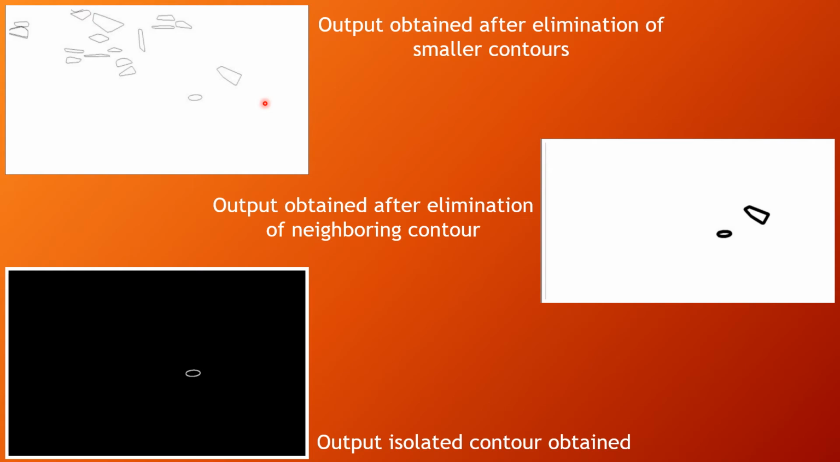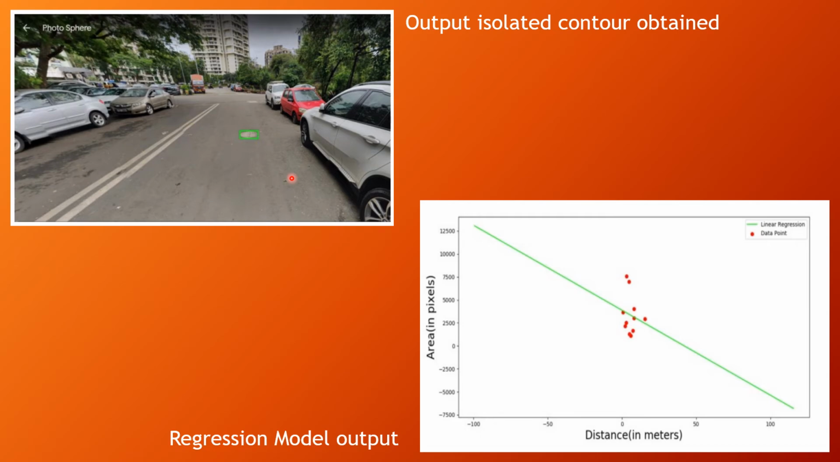The first image shows the output image obtained after elimination of the smaller contours using the procedures. The second image shows the image after the elimination of very close contours. And the third image shows the final output obtained after using the bitwise AND operation to obtain the isolated contour. In this slide, the first image shows the final output showing the detected manhole in the original image. The second image shows the regression model. This model can be used further to calculate the distance based on the area of the manhole detected.